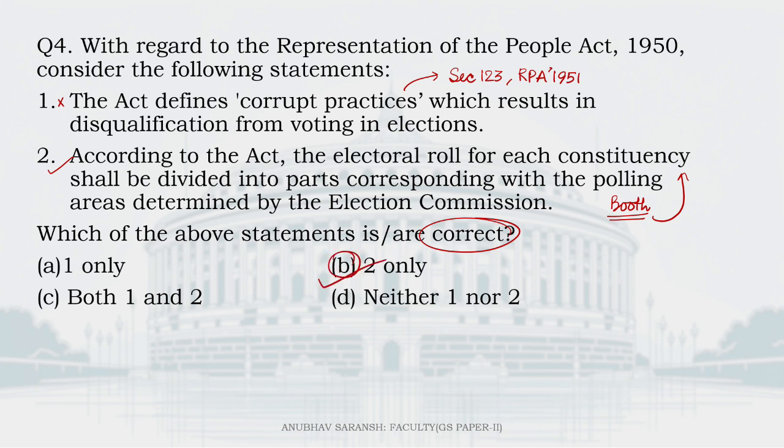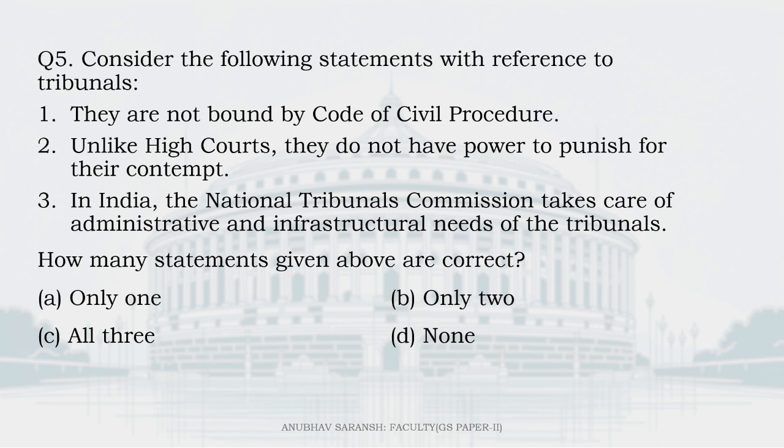And the last question for today. Consider the following statements with reference to tribunals. Number 1. They are not bound by Code of Civil Procedure. This is actually correct. Tribunals are free from the procedural shackles of these rules and regulations. Hence, they provide supposedly quick, fast justice. So 1 is correct. Unlike high courts, says the second statement, they do not have power to punish for their contempt. Now, this is wrong.